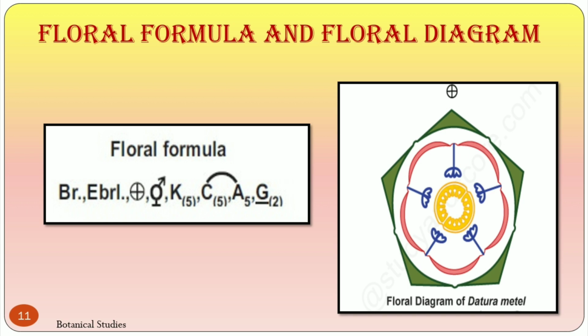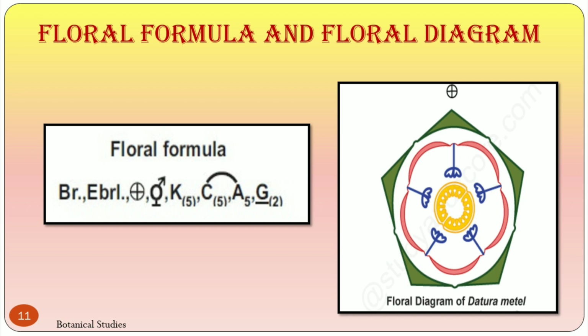For writing the floral formula, we have to consider the flower from outside to inside. For Datura metel, the floral formula is: flower is bracteate, regular, bisexual, 5 sepals which are united, 5 petals which are united, stamens 5. These stamens are attached to the petals, bicarpellary gynoecium with ovary superior.